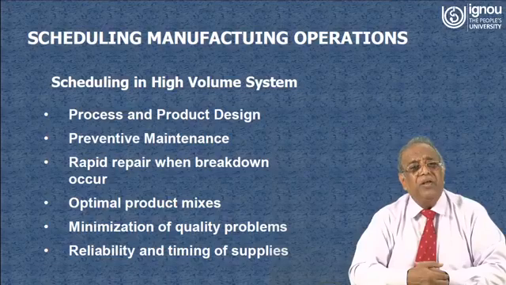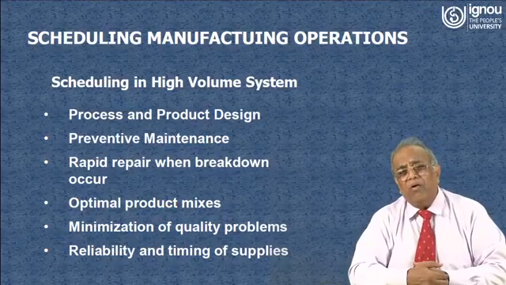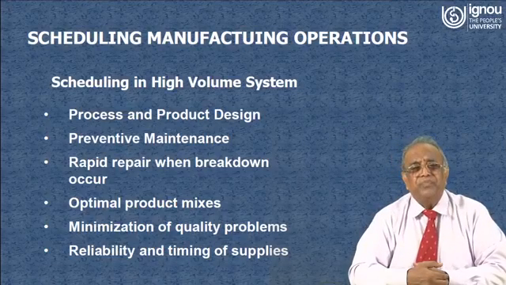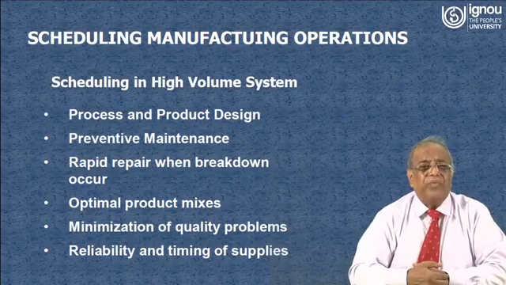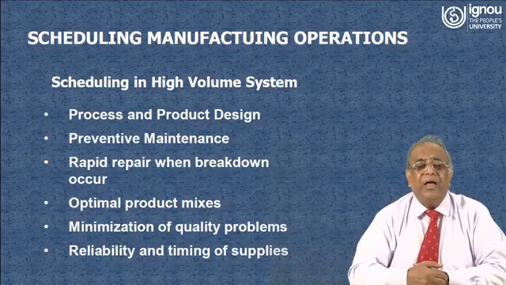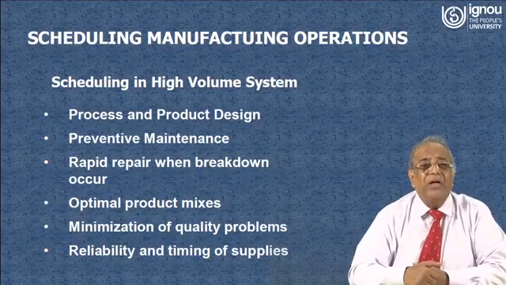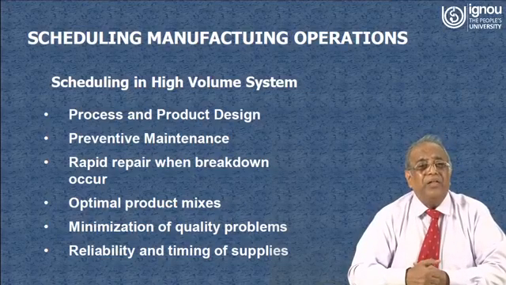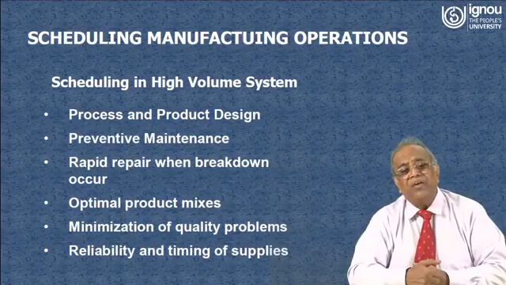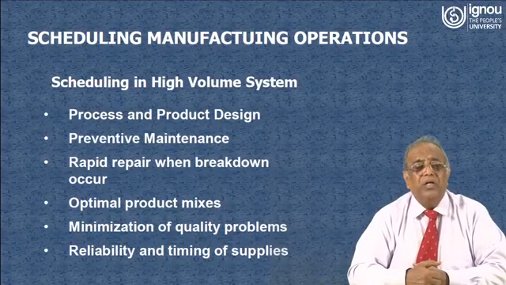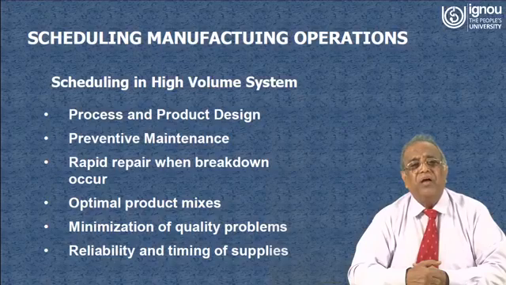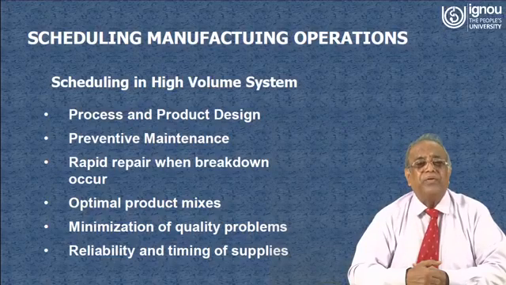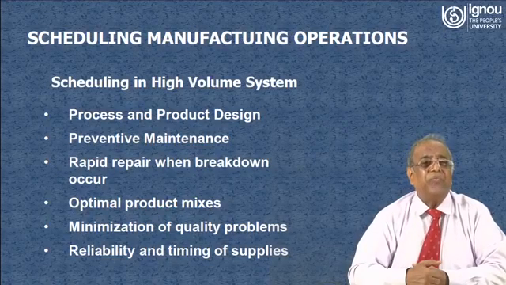Minimization of quality problems. You know that for making any production process, the final product has to be as per the expectations of the customer, and there the quality of the product plays a very important role. But while maintaining the quality, there may be several problems, and those problems have to be sorted out so that there will be no disruptions of the production.